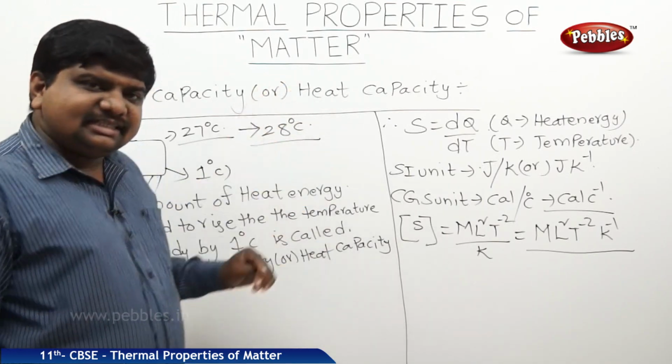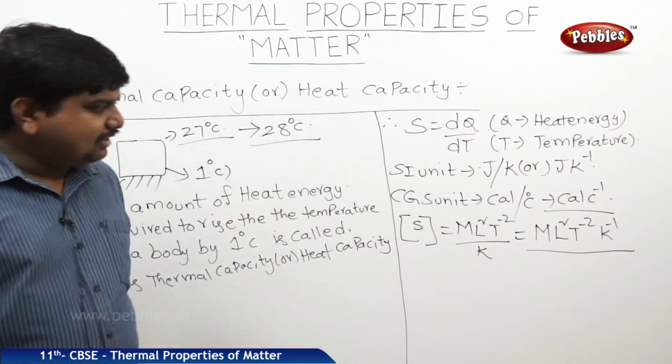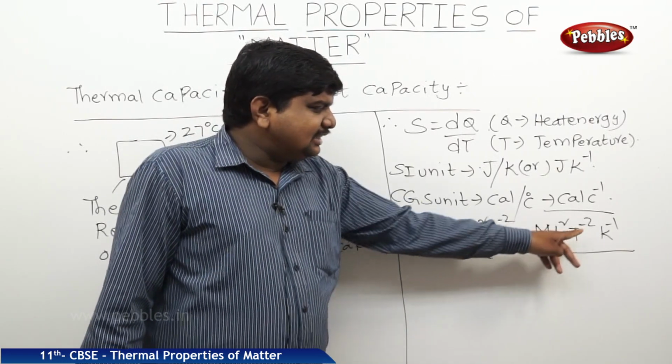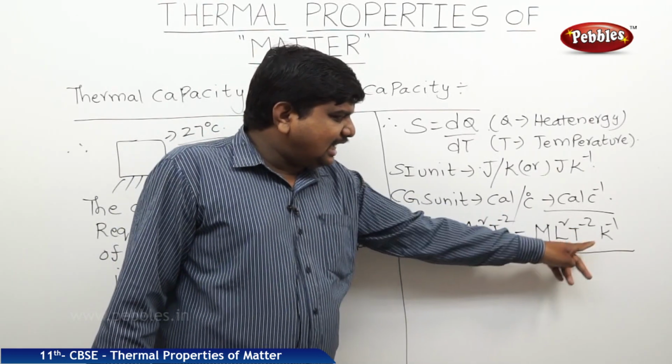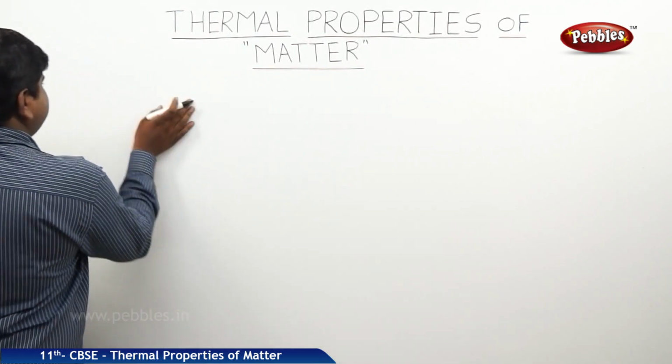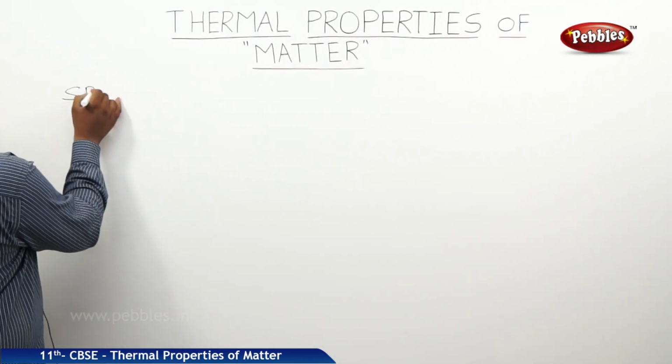So the thermal capacity of a body has 1 dimension in mass, 2 dimensions in length, minus 2 dimensions in time, and minus 1 dimension in temperature. The next concept is specific heat or specific heat capacity.